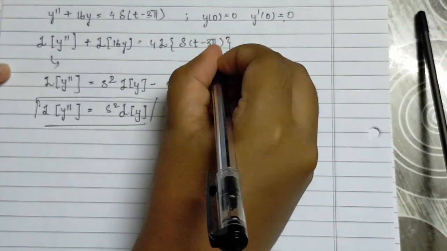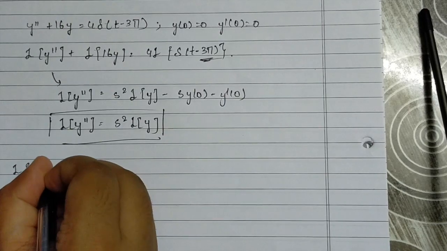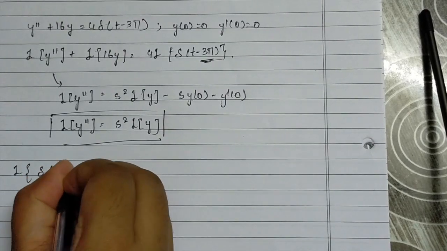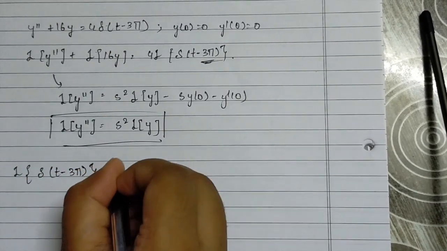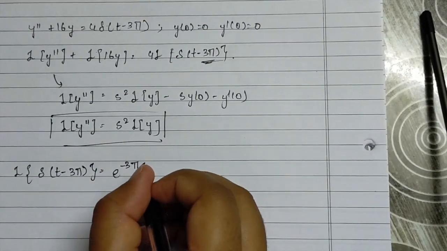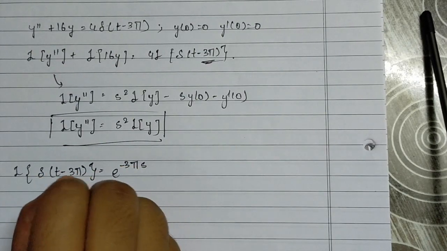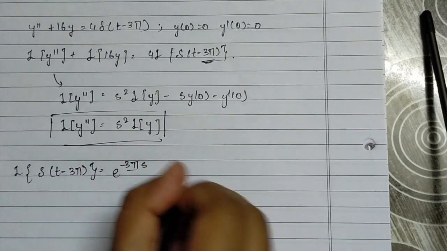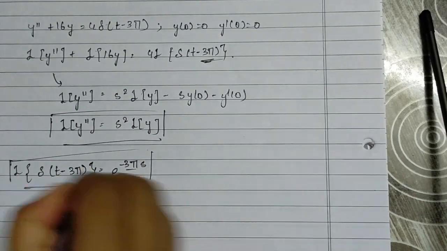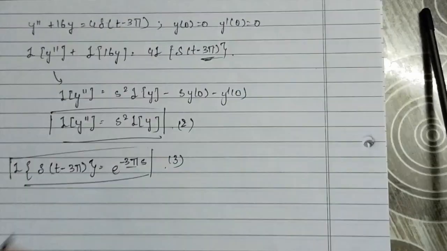Now let's do this term. Laplace of delta of t minus 3 pi equals e power minus 3 pi s, because we've derived the result where Laplace of delta of t minus a equals e power minus as. A here is 3 pi. So we substitute both of our results in this equation.